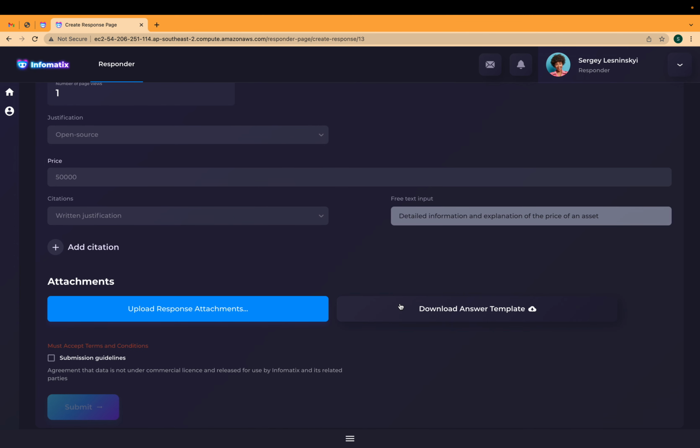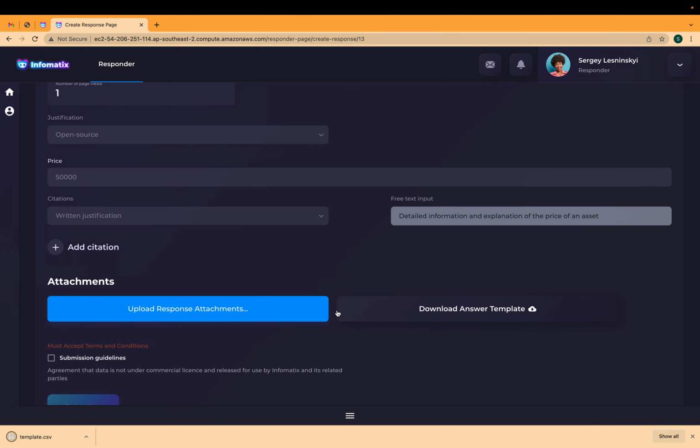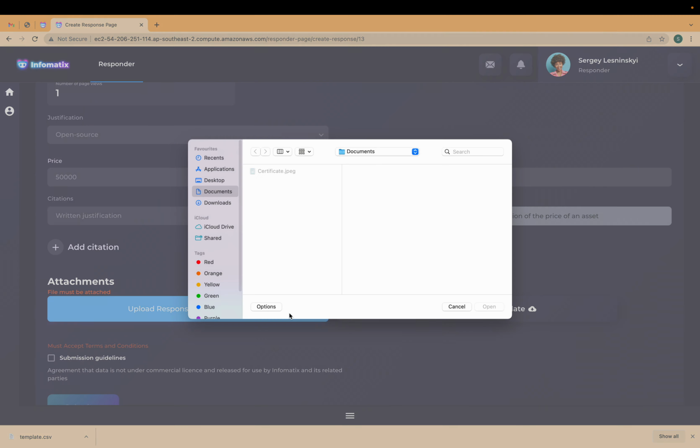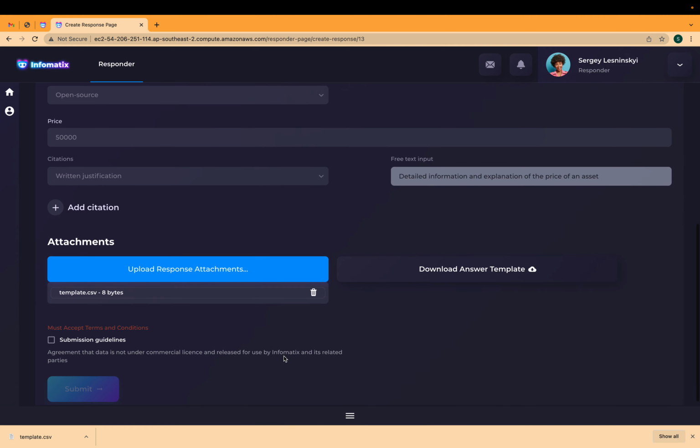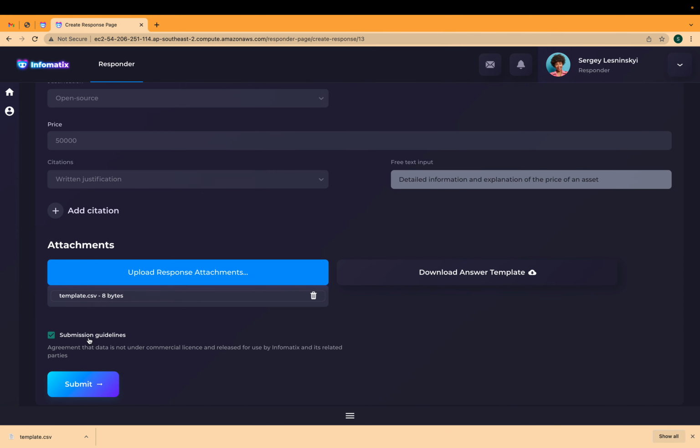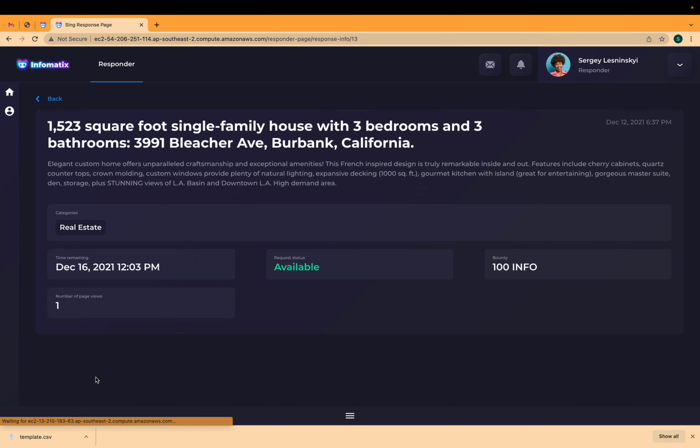Then we have to download the answer template of a given structure, fill it out, and upload the filled version of this document back into the system. Submit the guidelines and click submit.